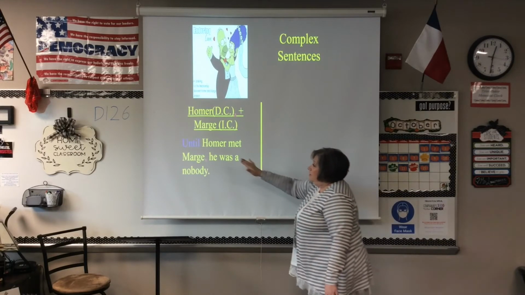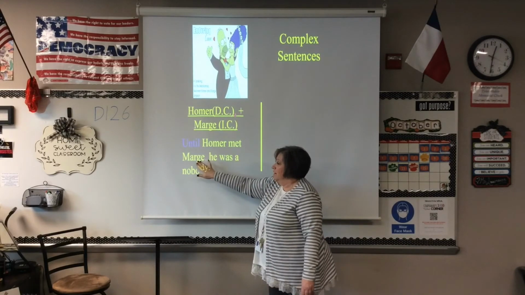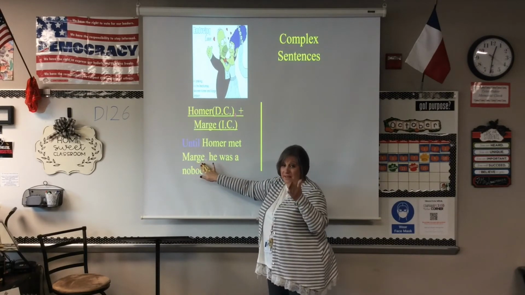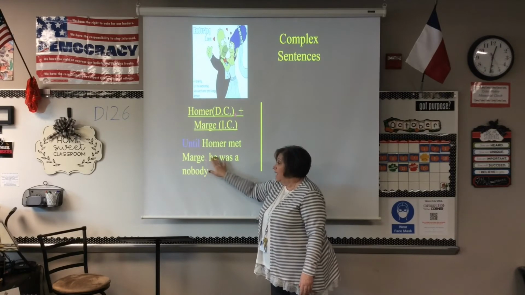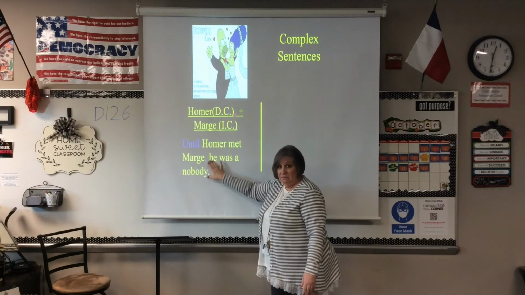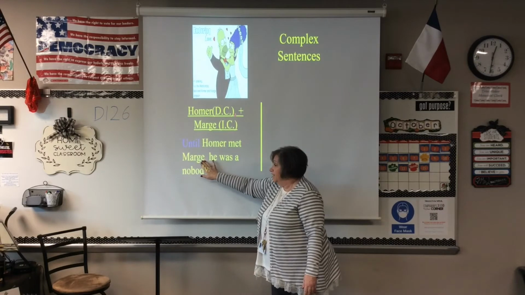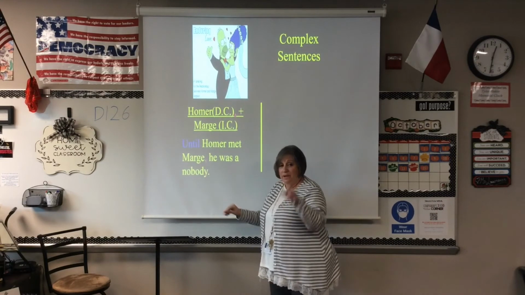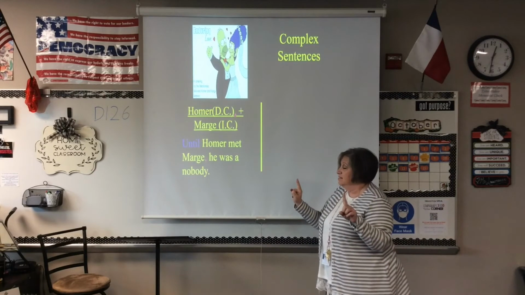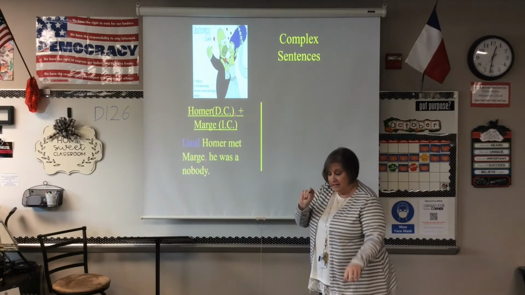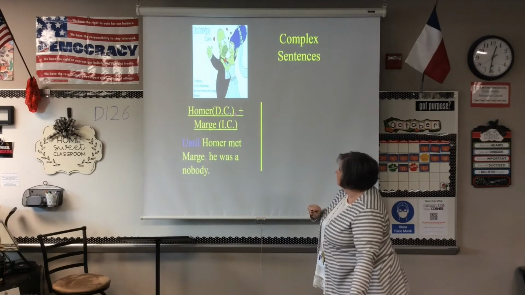So, until Homer met Marge, then what do we do? We add the comma. He was a nobody. We don't add a fanboy, because I didn't go there. We add just the comma between a dependent clause and an independent clause. If you put them together, it's just a simple comma.